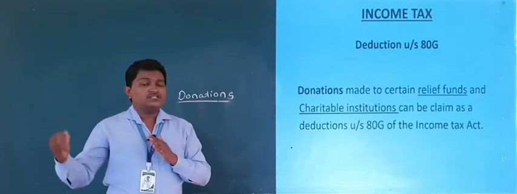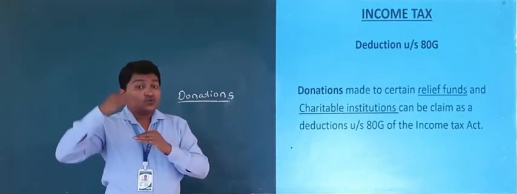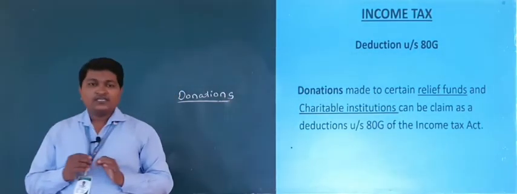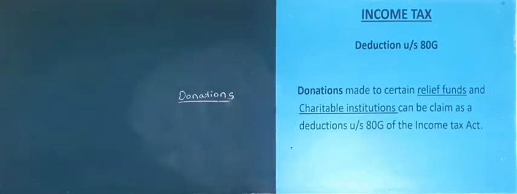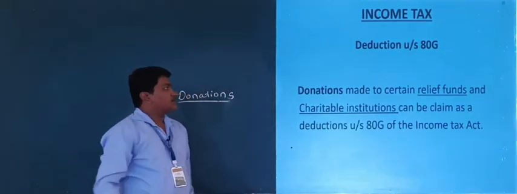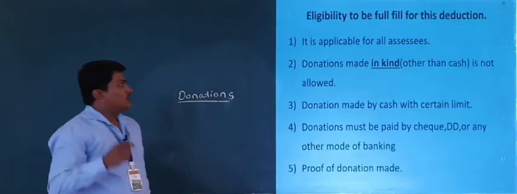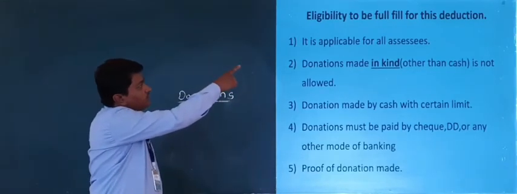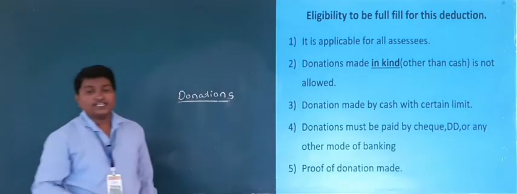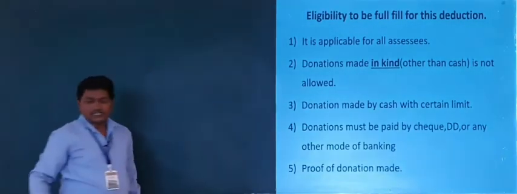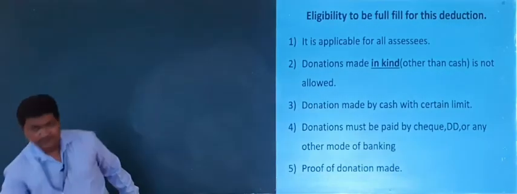Let us discuss what are the conditions to be eligible for deduction under section 80G.